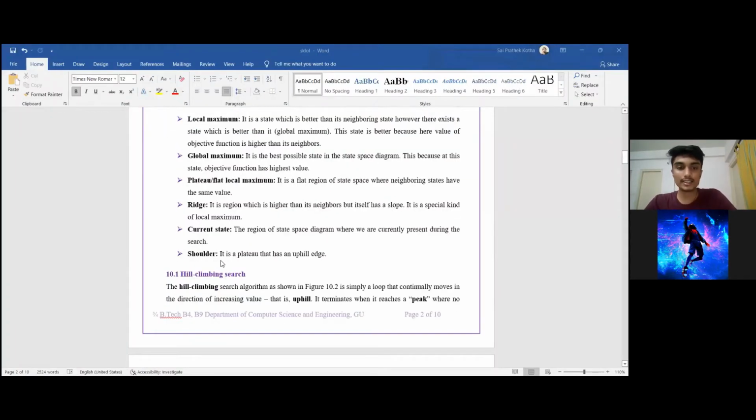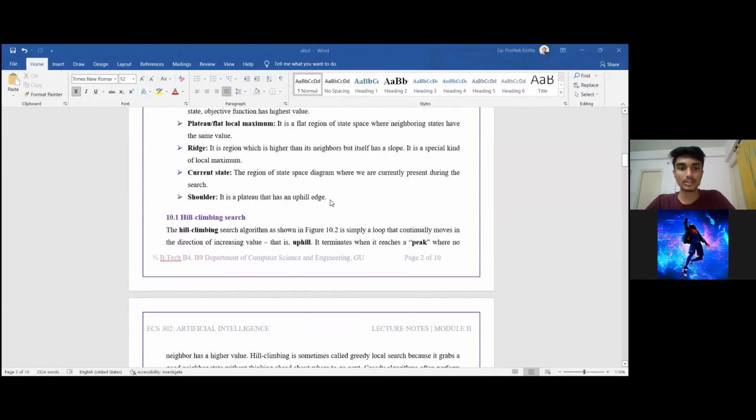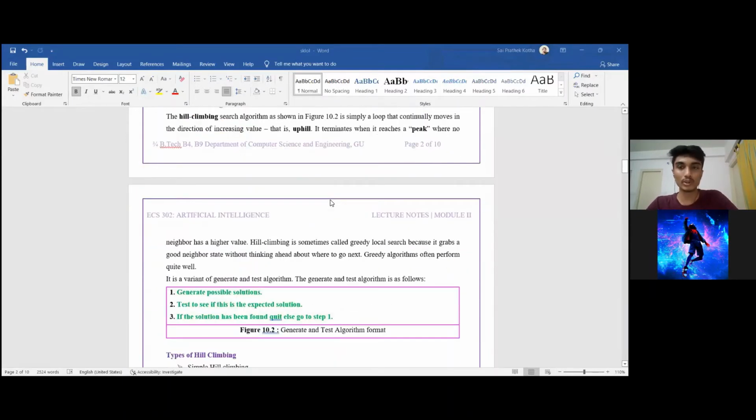So in continuation, we can see that local search algorithms are nothing but hill climbing algorithms, as we saw in the graph. This is nothing but hill climbing. So in hill climbing, we first need to know about a simple algorithm known as the generate and test algorithm. Generate and test algorithm only has 3 simple steps. The first step is, as the name suggests, to generate the child nodes of the current state. The current state is the state that we are currently in. So the first step is to generate the child nodes. Let's suppose that the node has 3 child nodes. So this is the first step.